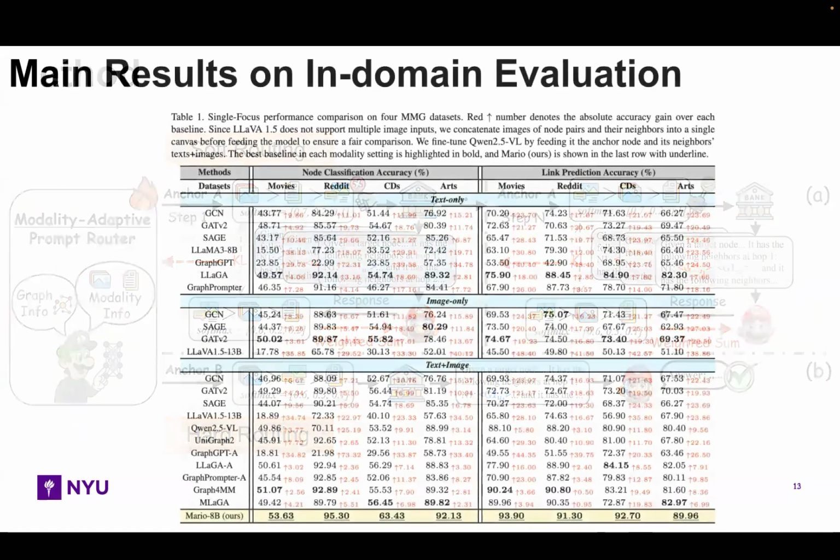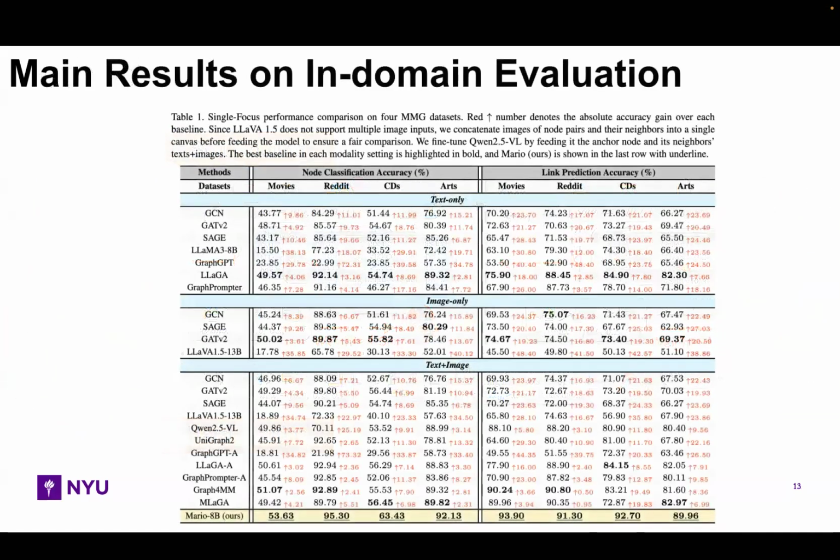Here are the in-domain results. Mario consistently achieves the best performance on both node classification and link prediction. The gains show that simply concatenating text and image is not enough. Structure-aware alignment and adaptive modality routing are both important.